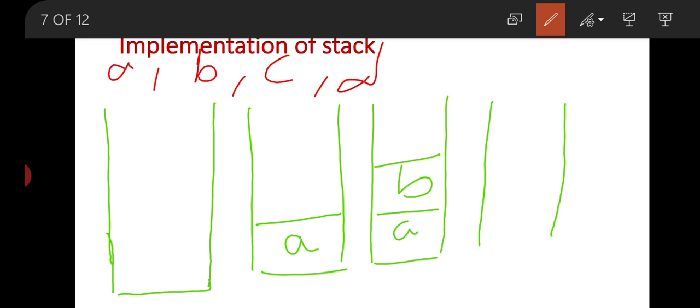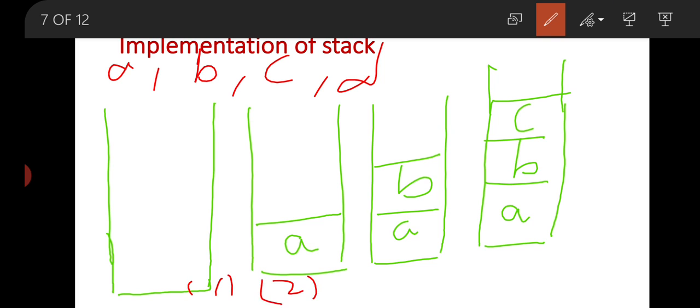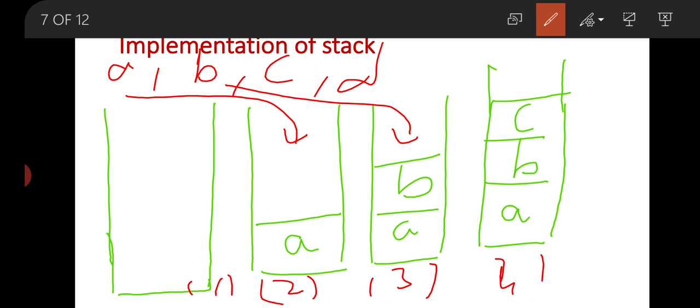Now in the next iteration, if we are going to push the element C, then this is our stack formation. Here in the first iteration the stack is empty. In the second condition we have pushed A, we have inserted A. In the third we have inserted B. In the fourth condition we have pushed C in the stack.